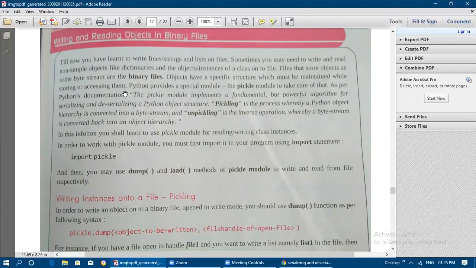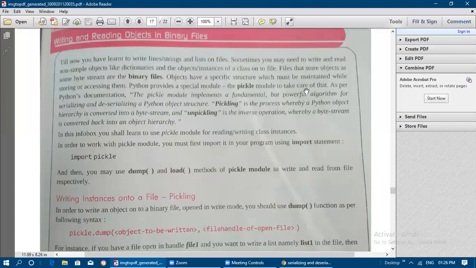Python provides a special module called the pickle module, okay. The sys module we have seen already for some concepts. Like that, Python provides a special module called the pickle module to take care of this. The content we are writing into binary files should not get affected when we are writing it, and also when we are accessing it, the structure should not get affected. So for that it provides the pickle module.